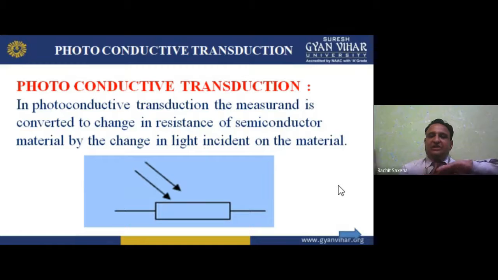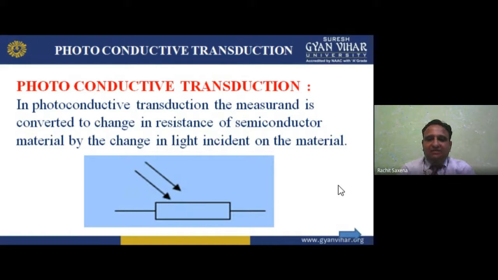Inductive: they change the turns by moving the core. Then piezoelectric: applying a mechanical stress gives you a voltage, which you can measure. Third is the photovoltaic transducer, similar to a solar cell. Incident solar rays produce photo ions, the depletion goes down, the barrier goes down, charges move, current flows and glows the bulb.